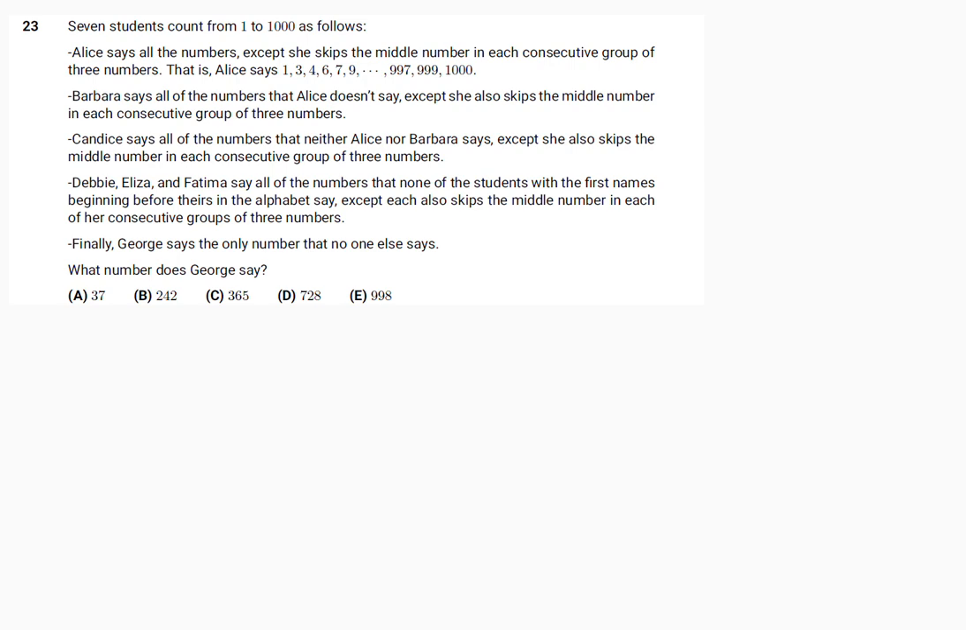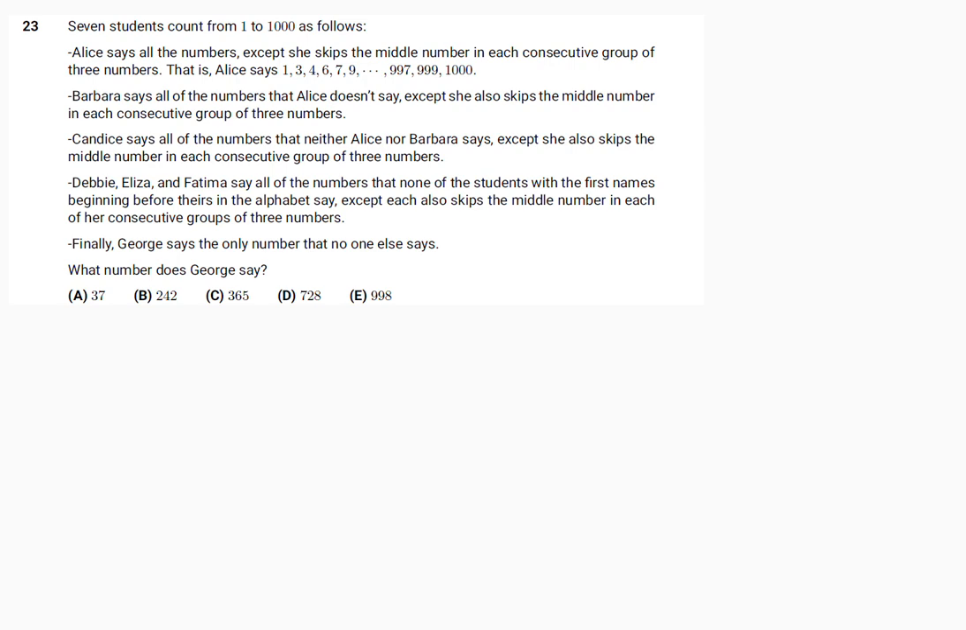Debbie, Eliza, and Fatima also say all of the numbers that none of the students with first names beginning before theirs in the alphabet say, except each also skips the middle number in each of her consecutive groups of 3 numbers. Finally, George says the only number that no one else says.